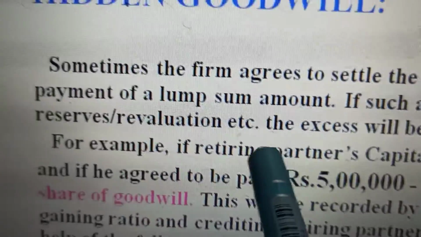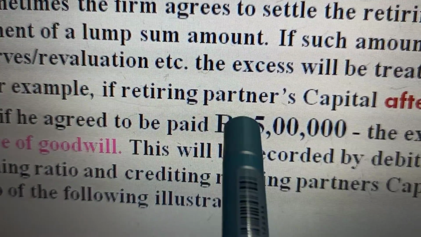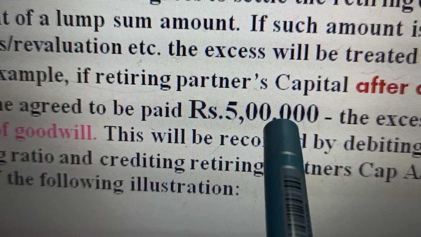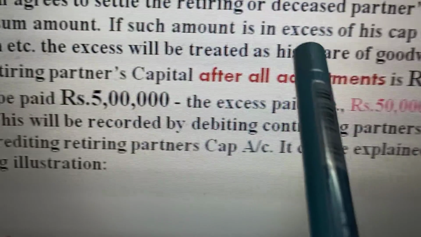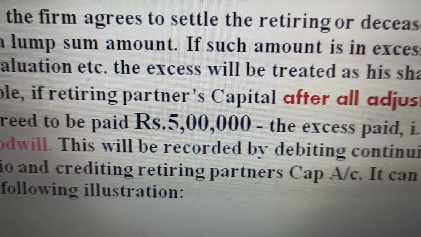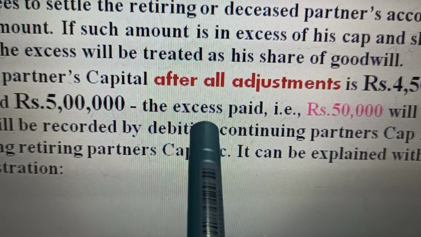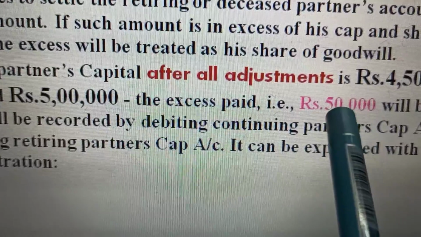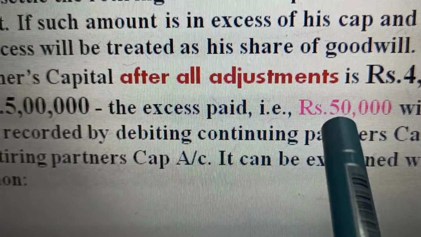And then it is also said that he agreed to be paid rupees 5 lakh. The total adjustment is coming to 450, but what is being paid in lump sum is rupees 5 lakh. Why is he being paid 50,000 extra? Because this 50,000 is the amount of goodwill, the hidden value of goodwill that is not revealed.